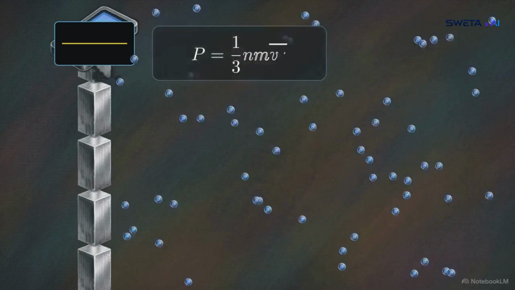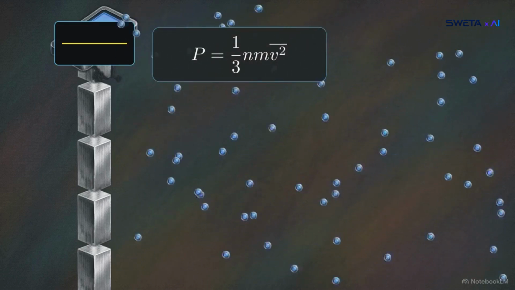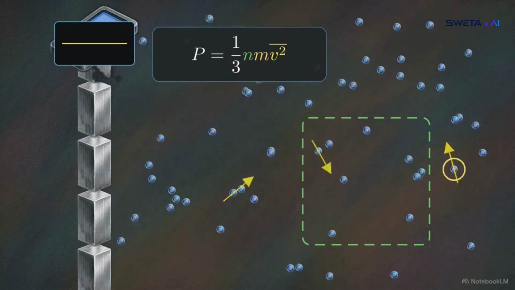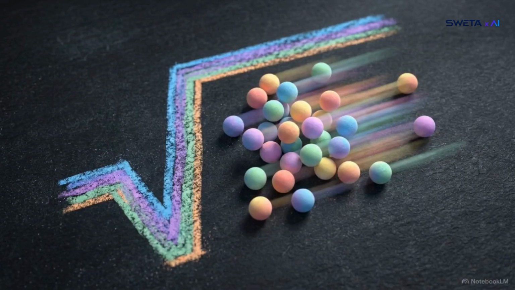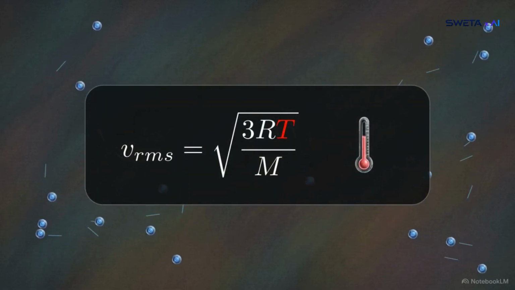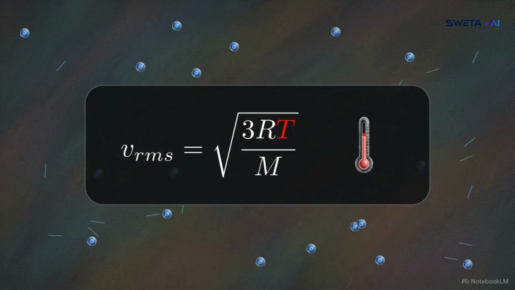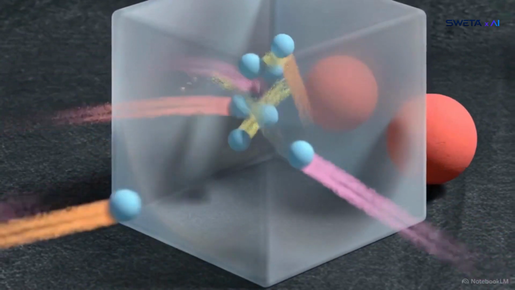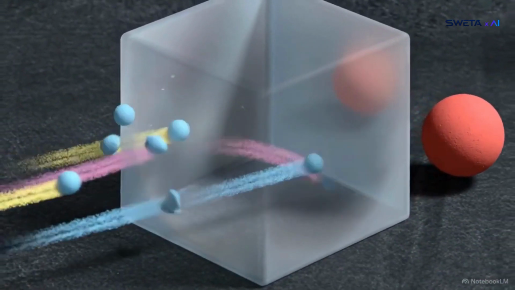every second. We calculate this using P equals 1/3 nmv squared, showing pressure relies entirely on number density, molecular mass, and mean square speed. To determine how fast these individual particles are moving, we use a specific metric, the root mean square speed, or VRMS. Looking at the numerator of the VRMS equation, we see that molecular speed is directly proportional to temperature. As a gas heats up, its particles accelerate. The denominator shows an inverse relationship with molecular mass. If you have a light gas and a heavy gas at the same temperature, the lighter molecules travel significantly faster.